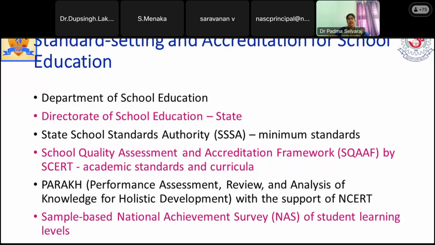And for assessment, as I said, PARAKH is a body which is going to monitor the assessment, review and analysis, because I told earlier that it is a 360-degree holistic progress card. So this is done by this body only, and also the National Achievement Survey for student learning at different levels. So continuously getting feedback from different stakeholders, not only from the students, but from their family, their friends, everything, so that we can easily identify the level of the student as of now and what remedy can be applied.